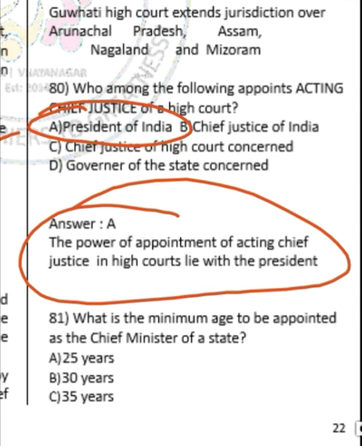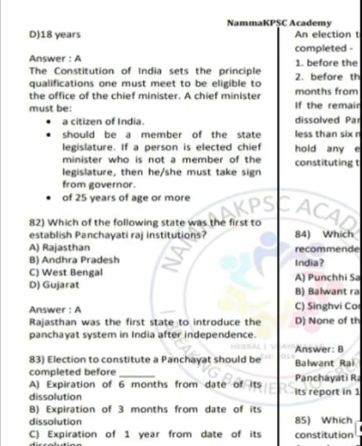Question number 81. What is the minimum age to be appointed as Chief Minister of a state? Options are option A, 25 years, option B, 30 years, option C, 35 years, option D, 18 years. So according to Constitution of India, to become the Chief Minister of a state, a candidate must be 25 years of age or more.